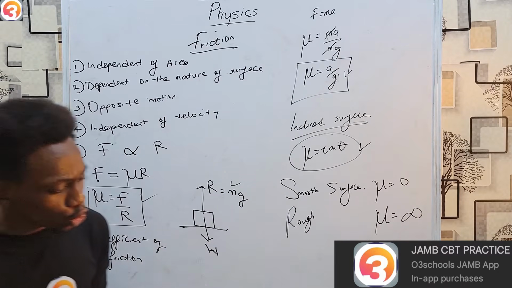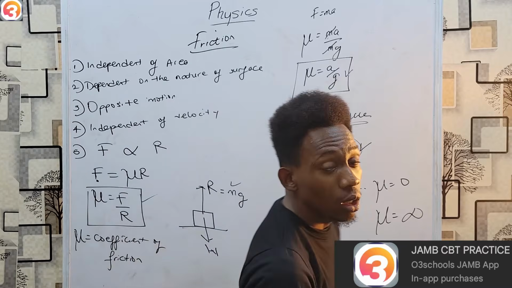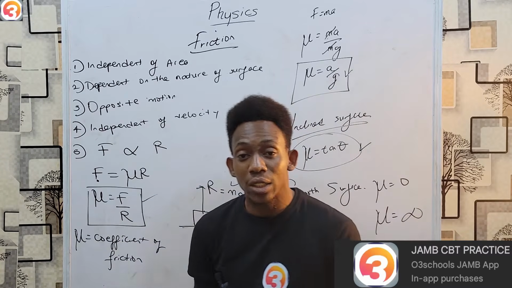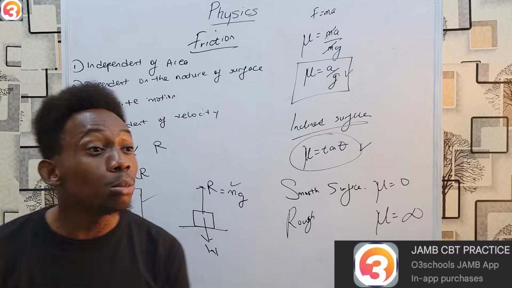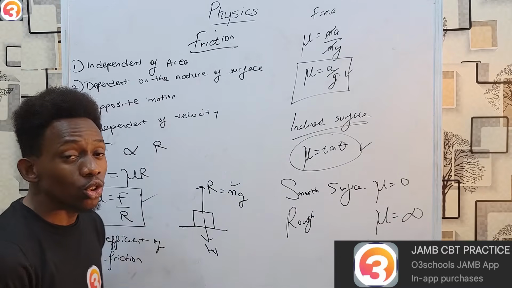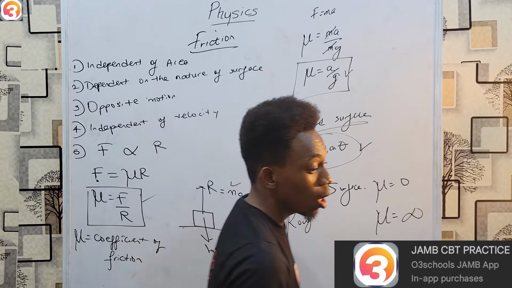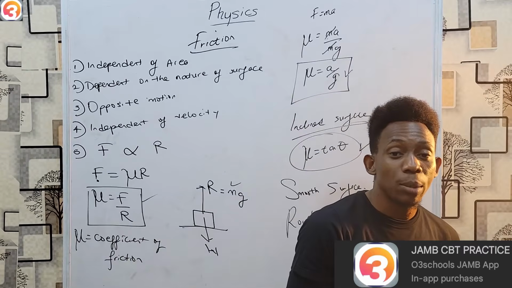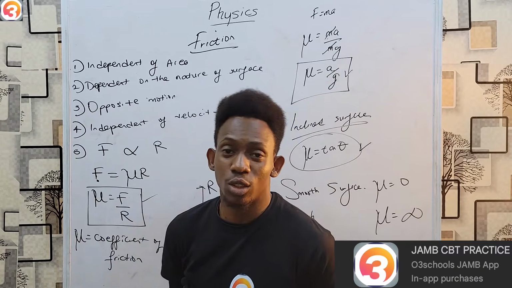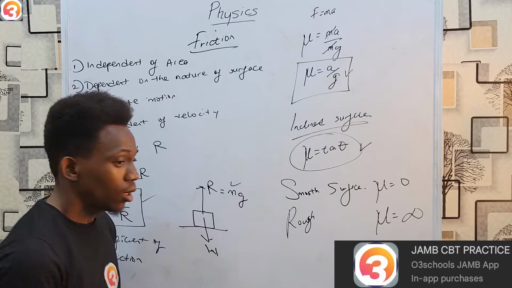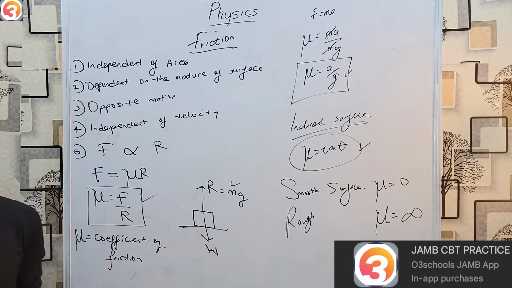However, is friction useful? Yes. Friction aids walking. Without friction, you would be sliding along the road and you won't do anything. Friction also aids the brakes of your car. Without friction, if you apply brakes, basically you'll be wasting your time. Nothing will be happening. But does friction also have disadvantages?